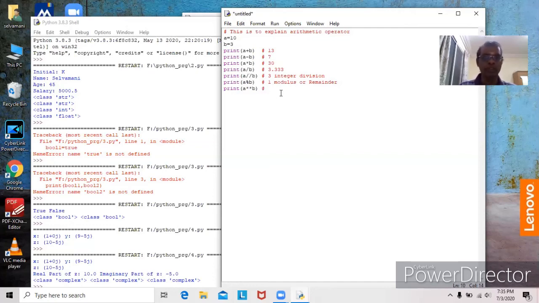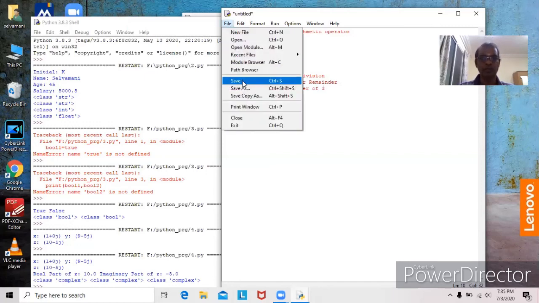Exponential. So A to the power of B. That means 10 to the power of 3. That means 10 into 10 into 10. It will be 1000. That is A to the power of B. 10 to the power of 3. So 10 should be multiplied 3 times. Now I will save the program. We will see the output.